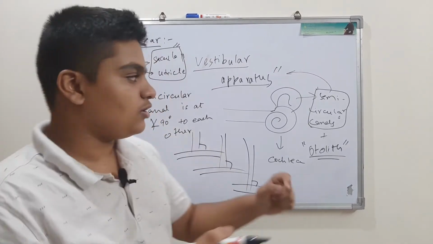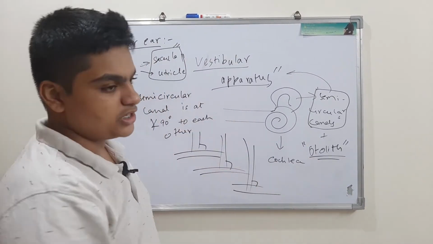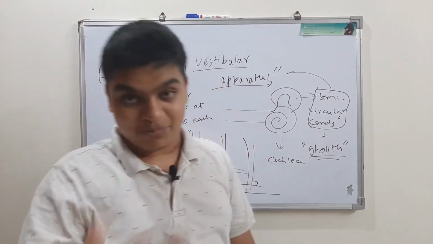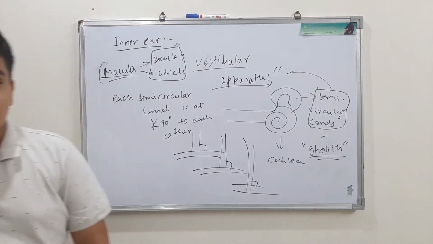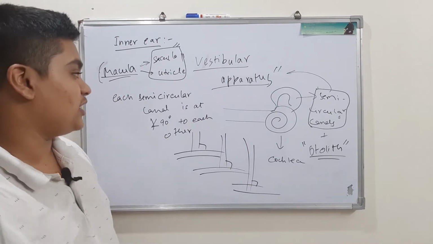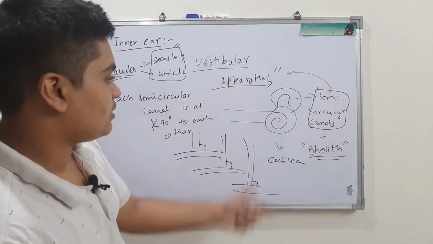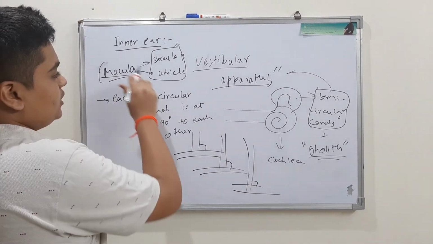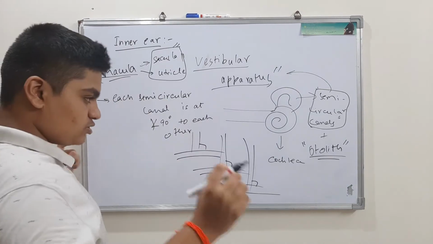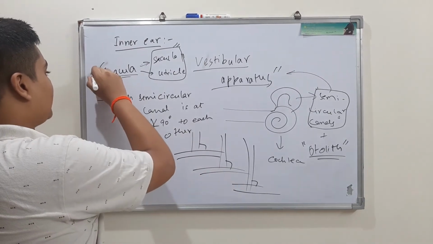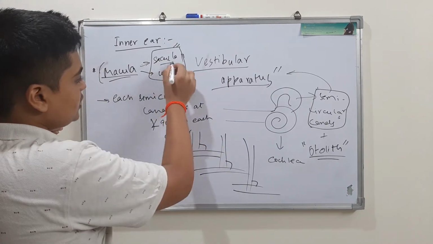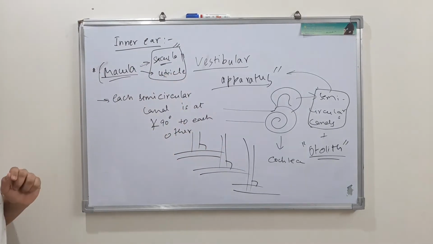If you want to note this, please note it down. I will pause the video, or else I will wait for you. Since there are not many points, please make a note of this. This is very important. Put a star mark and write that macula is a sensory part located between.